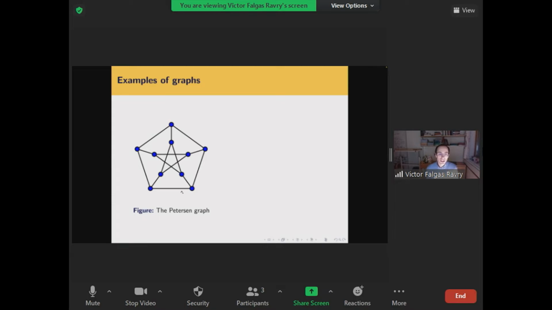This is a connected graph, forming one single connected component, because I can get from any vertex I choose to any other vertex just by following a path of edges in the graph. And here's another graph which is not connected. It has 6 distinct components, each of which consists of an edge joining 2 vertices. This kind of graph, which consists of disjoint edges, is called a matching.